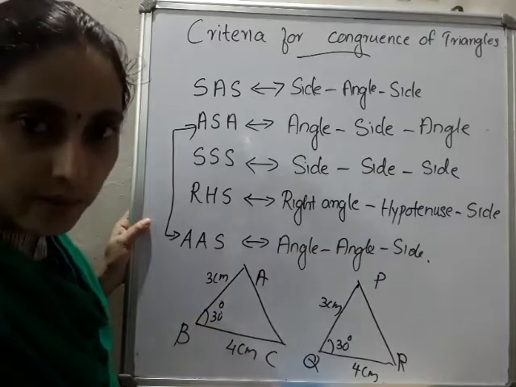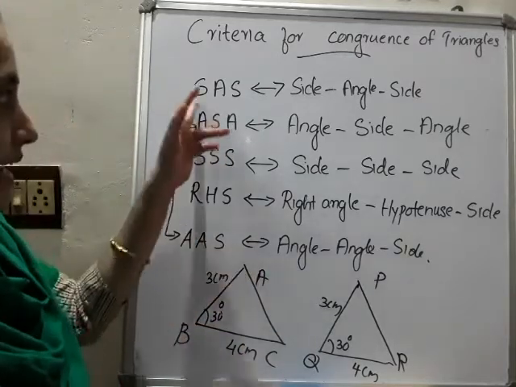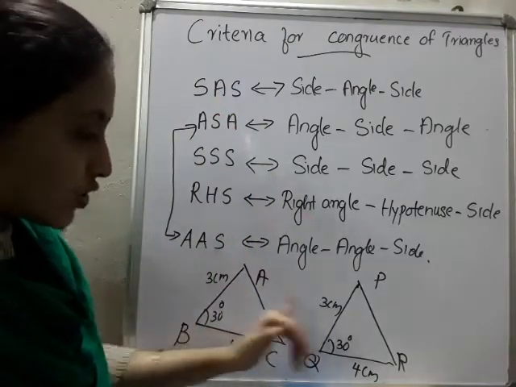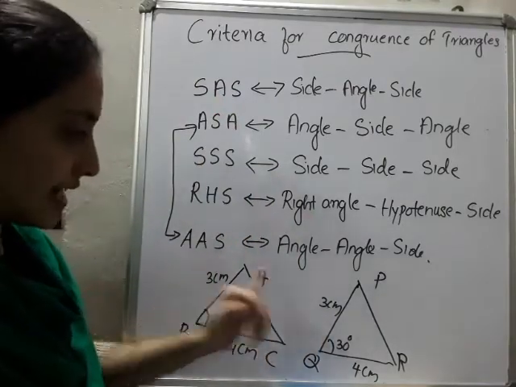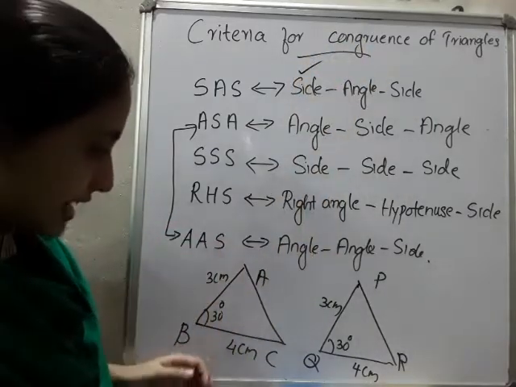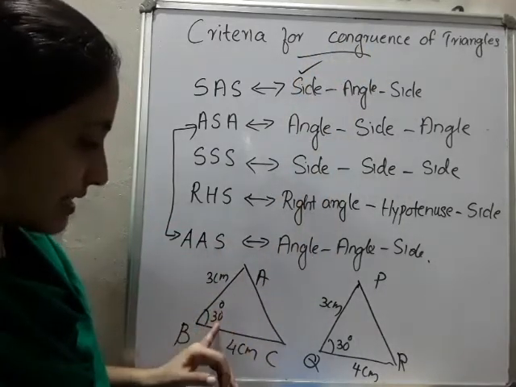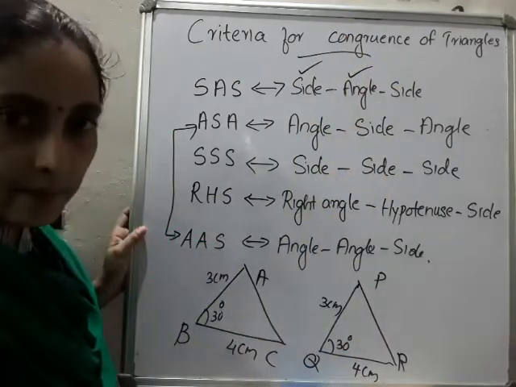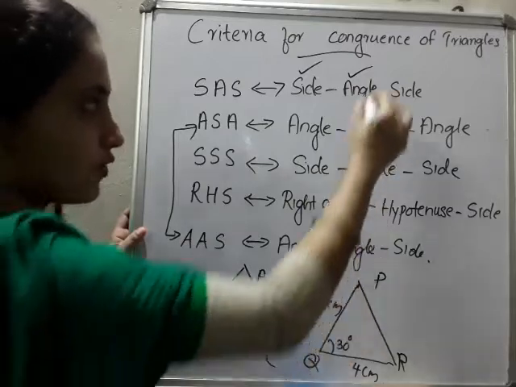Here also I wrote. Then if you want to apply the SAS congruence rule here, the condition is that the sides should be the same, that is 3 sides. So the first one is okay. Then the next one is what? Angle. Here it is 30 degrees, here it is 30 degrees, so angles we can easily say. Then here it is 4 centimeter, here also 4 centimeter.